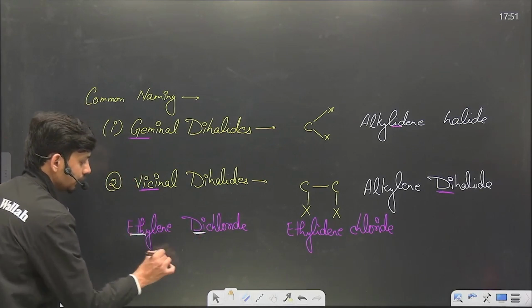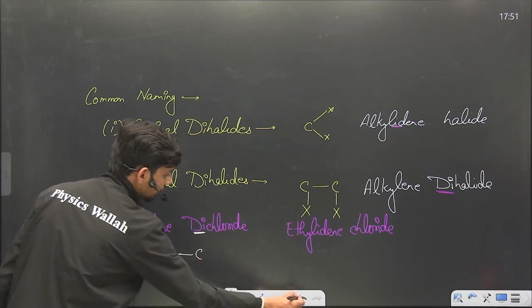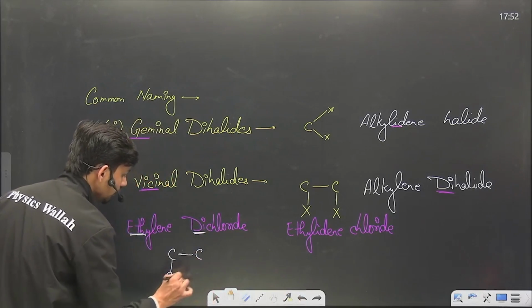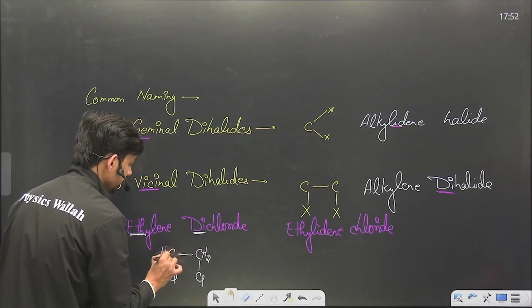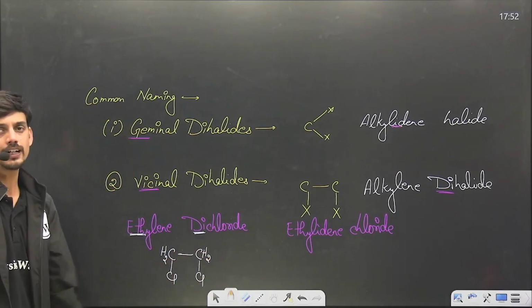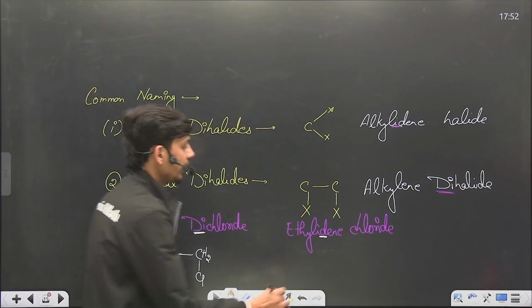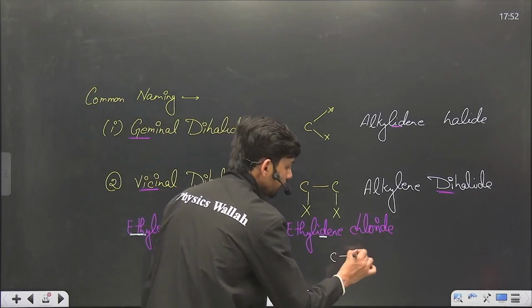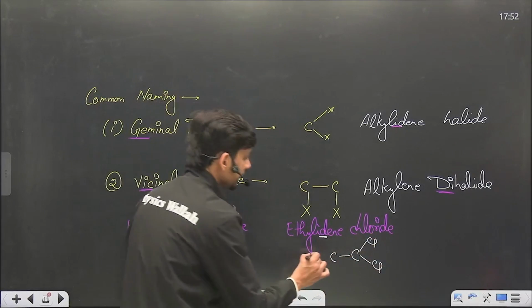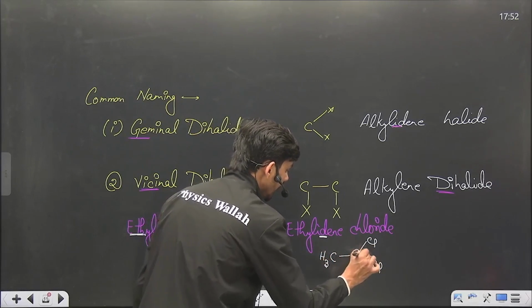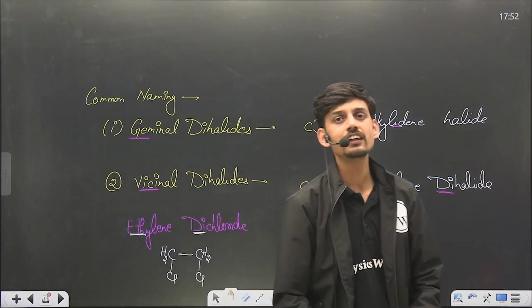And we have a 2 carbon chain. Vicinal means we have 2 halogen atoms, which are chlorine, on neighboring positions, and the rest of the positions can be satisfied with hydrogen. So this is the ethylene dichloride molecule. And here the "ide" is within ethylidene. Again we have a 2 carbon chain, but both chlorine atoms are on one of the carbon atoms, and the rest of the valency can be satisfied using hydrogen. So we also have to understand the common naming system of geminal and vicinal halides.